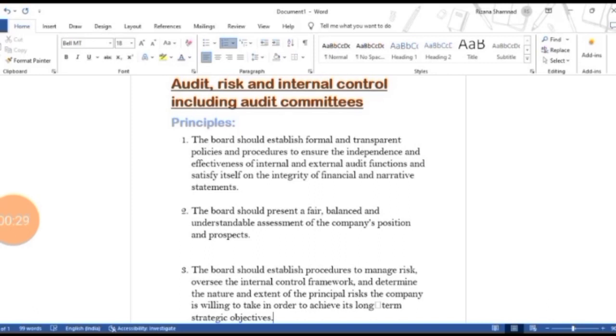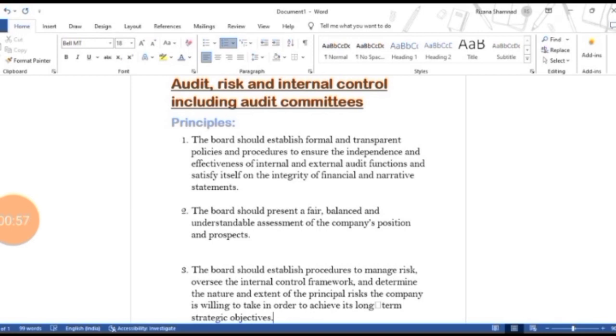In the first principle, it says that the board should establish a formal and transparent policy. So, a formal and transparent policy should be established by the board. These policies and procedures are established to ensure the independence and effectiveness of internal and external audit functions, and also to satisfy itself on the integrity of financial and narrative statements.